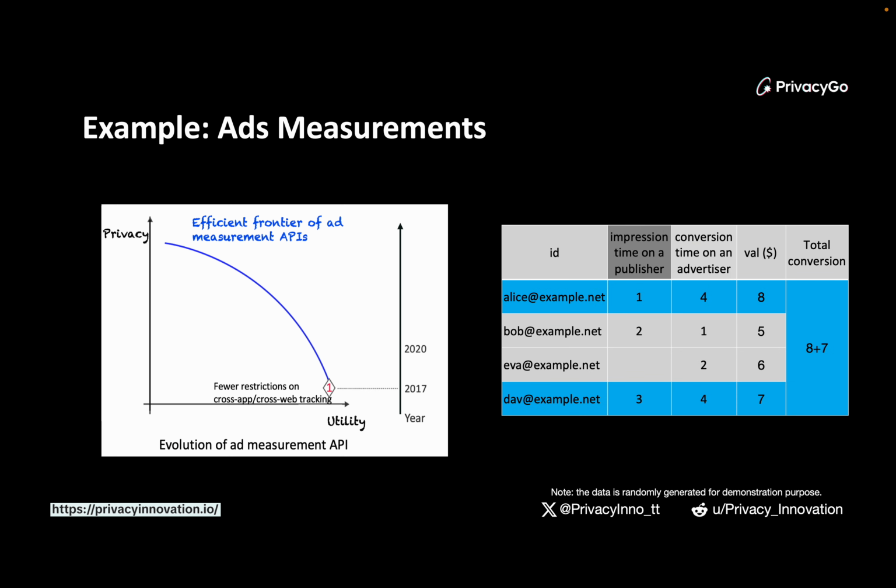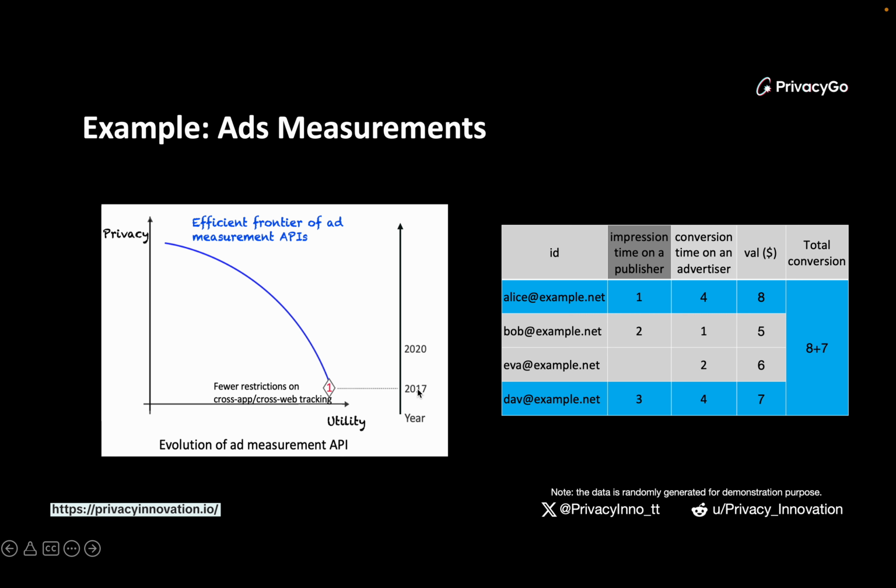So right now, what we want to show here is an evolution of the ads measurement. Here you see in this figure we have two axes. The x-axis is the utility, which means how accurate the ads measurement could be. And on the y-axis we have the privacy, basically meaning how much the privacy is preserved for user data.